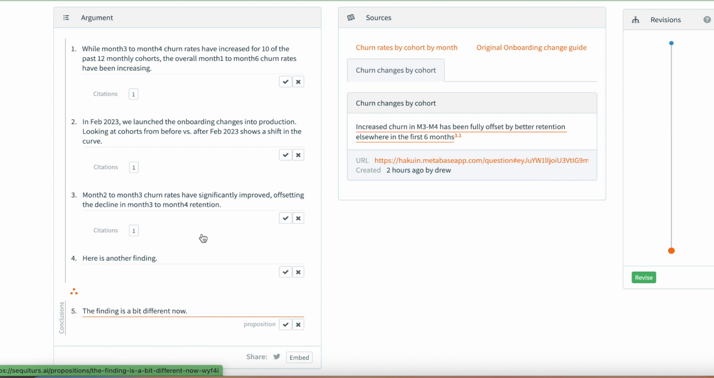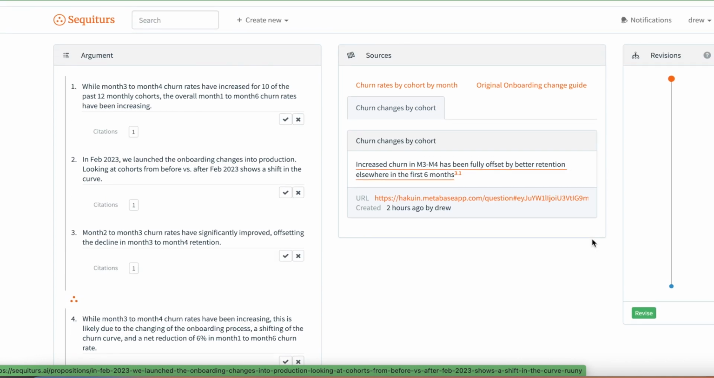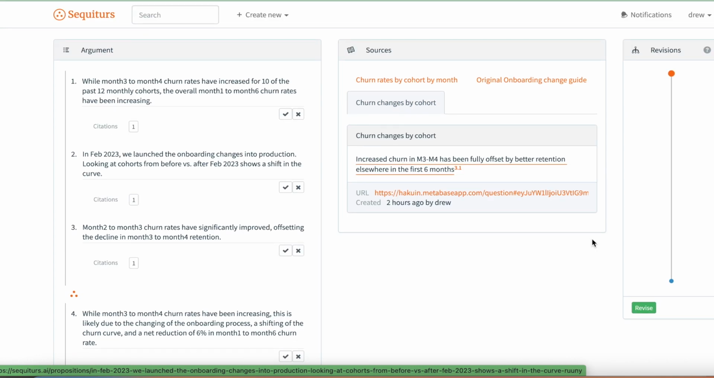Finally, this analysis will not be lost to the sands of time in a slide deck tucked away in a directory somewhere. We have this in Sequiturs AI. This is an archive for our analysis, so we can look back and see what decisions and what analytical projects we were doing at a given point in time that led us to specific decisions.